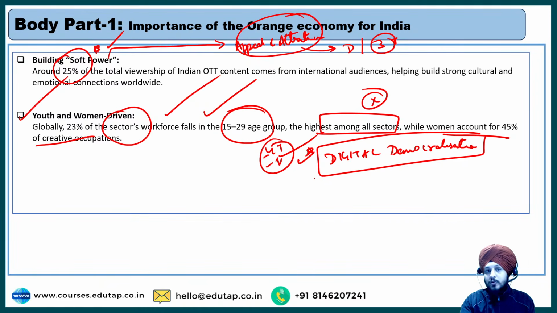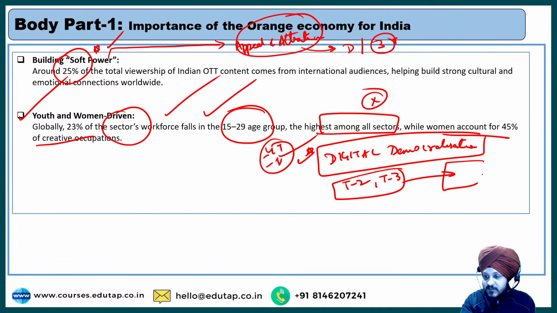People who come from tier 2 and tier 3 cities, who have fewer avenues of opportunity, can also enter this creative sector through gates like YouTube and Instagram, which are very easily accessible. That is why 23% of the sector's workforce falls in the age of 15 to 29 years, a youthful age.